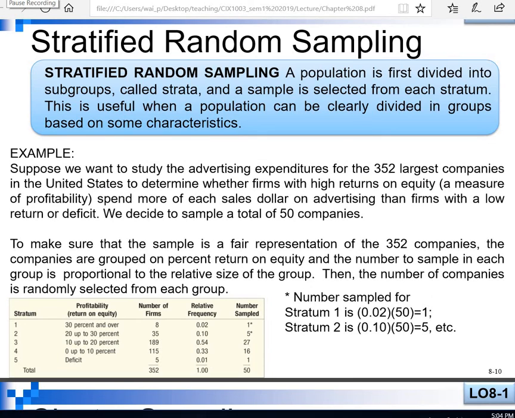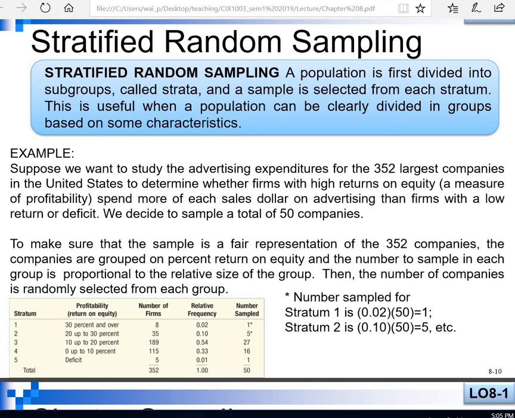Okay, next we will go to stratified random sampling. Stratified random sampling is when a population is first divided into subgroups called strata, and a sample is randomly selected from each stratum. This is useful when a population can be clearly divided into groups based on some characteristic. For example, I want to do research on student satisfaction, and my focus is the faculty of business and accountancy.